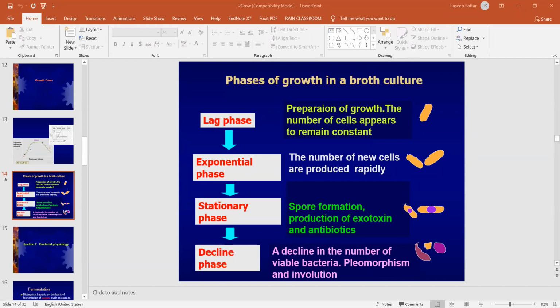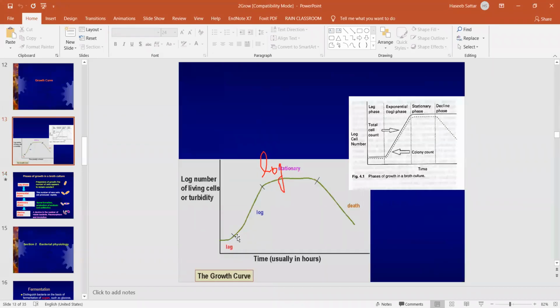The second phase is the exponential phase, also known as the log phase. In this phase, the bacteria replicate rapidly. So there is rapid replication. Here you can see that in the log phase, the number of bacteria increases.